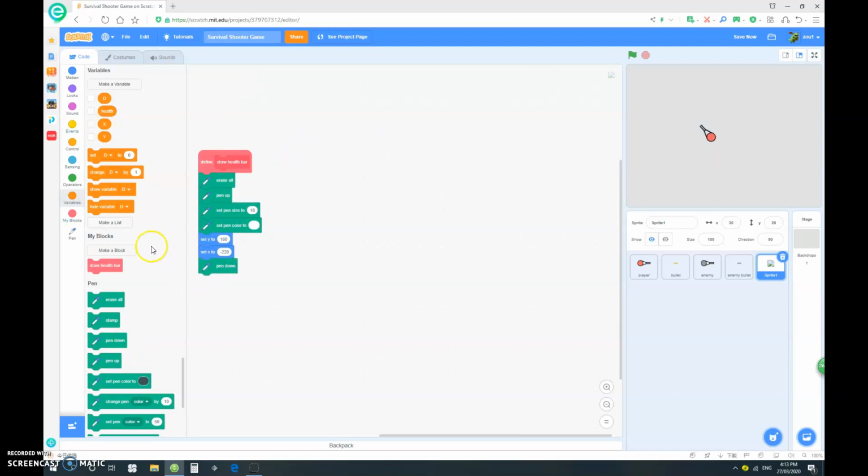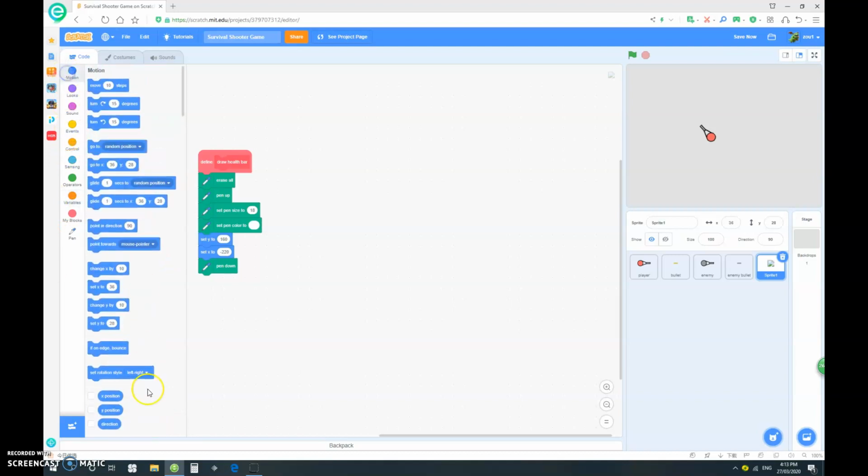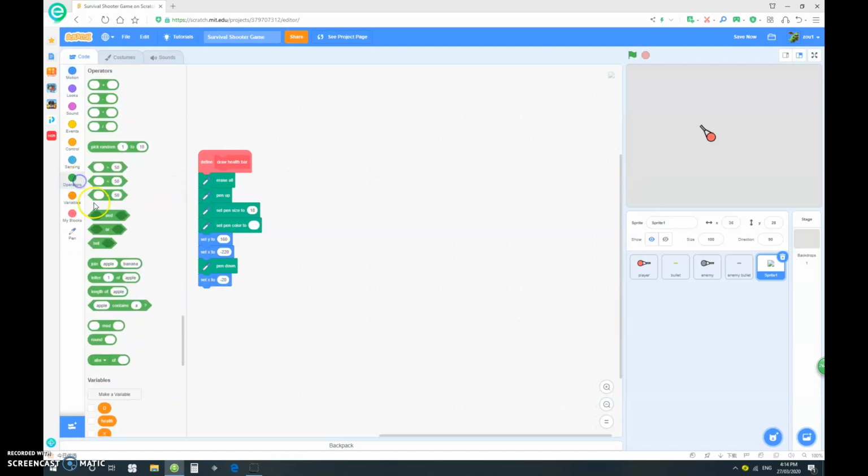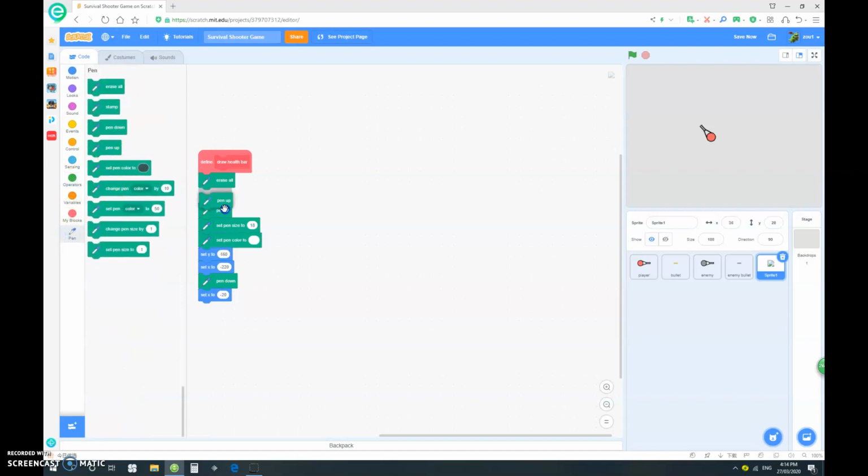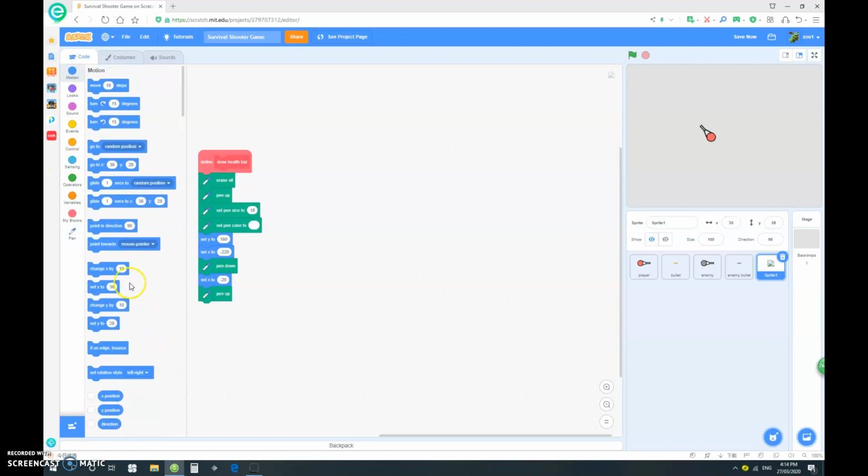Now let's set X to negative 20. Then we want to go to pen again and pen up. Then let's set our X back to negative 220.